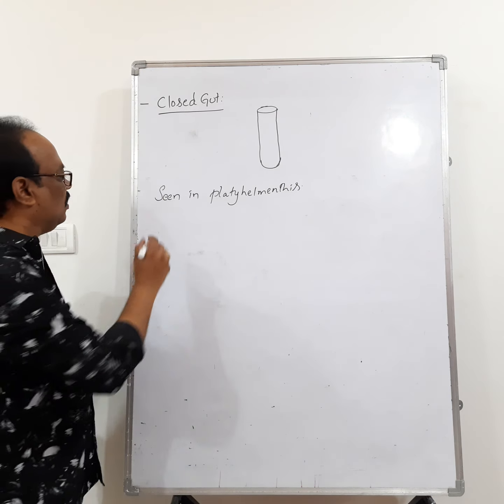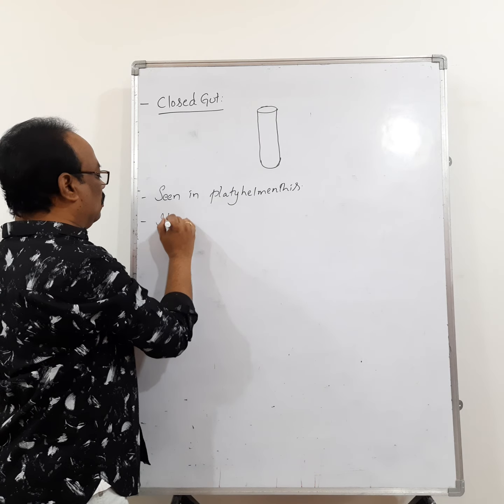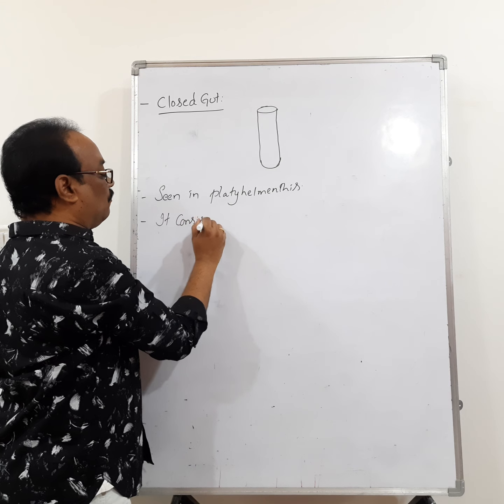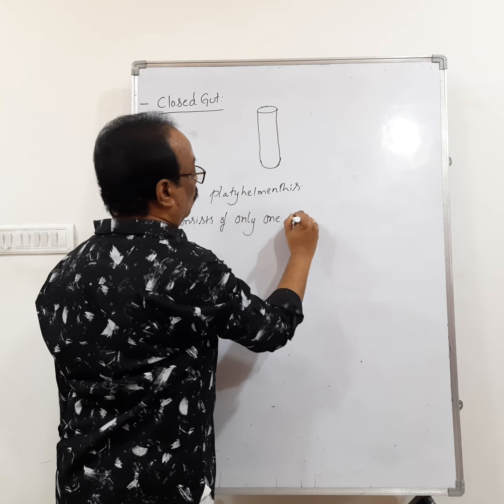In Platyhelminthes, the alimentary canal consists of only one opening. This one opening acts as both mouth and anus.